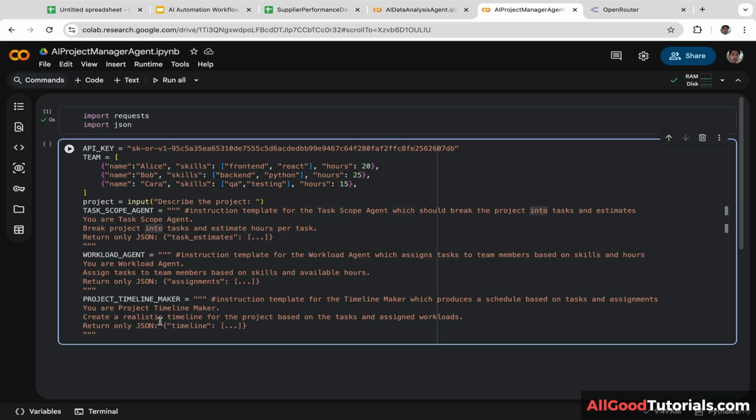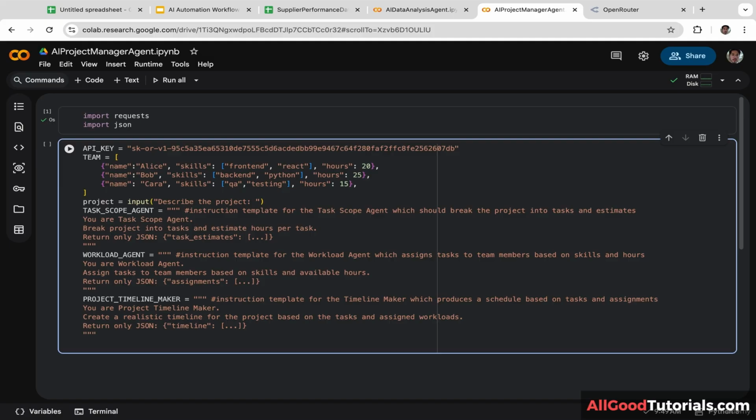And the third AI agent is project timeline maker. Let's read the prompt. You are a project timeline maker. Create a realistic timeline for the project based on the tasks and assigned workloads. So this AI agent will be able to create a comprehensive project timeline based on the complexity of the project and available resources. Okay, let's continue.